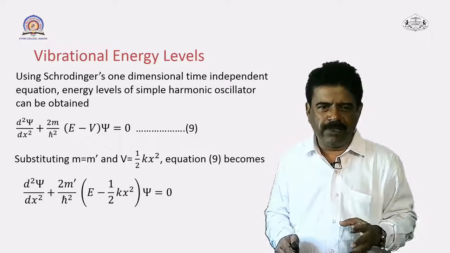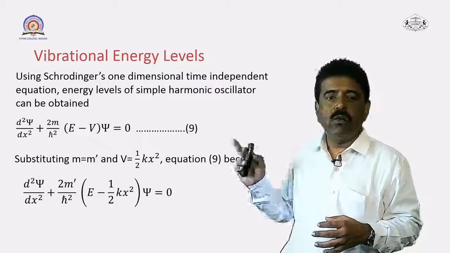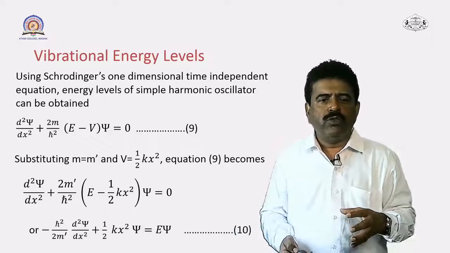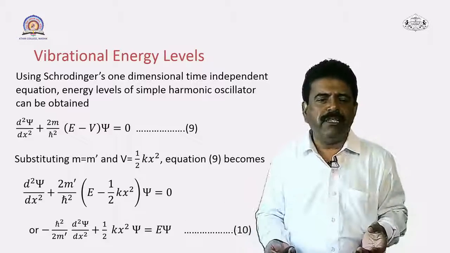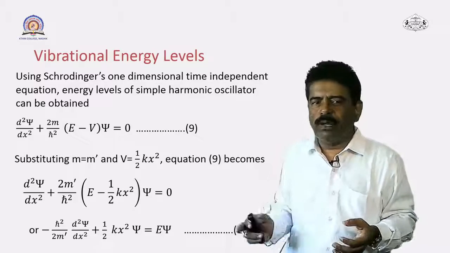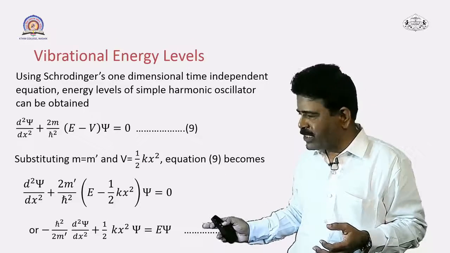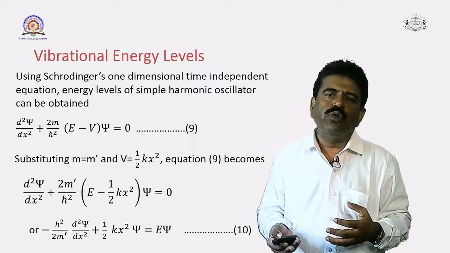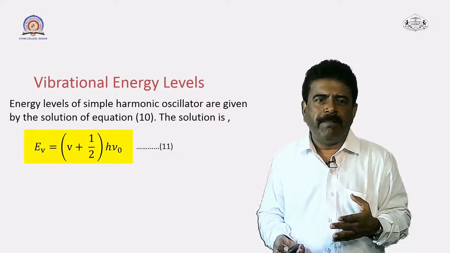d square psi by dx square plus 2m dash upon h cross square in bracket E minus 1/2 kx square into psi, that is equal to 0. So we can rearrange the terms in this equation. After rearranging the terms, we can write the same equation as minus h cross square upon 2m dash into d square psi by dx square plus 1/2 kx square psi is equal to E psi. So let this be equation number 10.